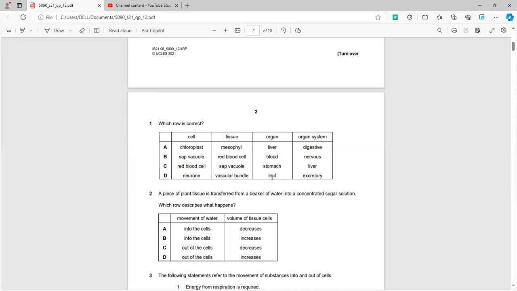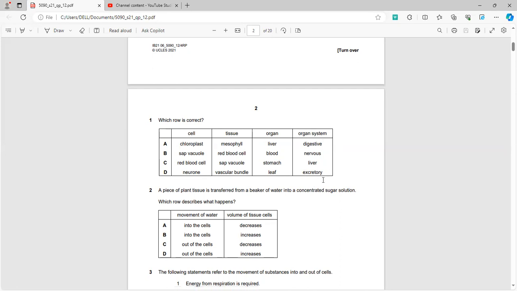The organ is the leaf, and the leaf itself contains large amounts of chlorophyll and chloroplasts, and the process of photosynthesis primarily occurs over here. Now if we talk about the organ system, there are several types of organ systems such as digestive and excretory. However, the other options with digestive are incorrect, so the correct option is excretory.